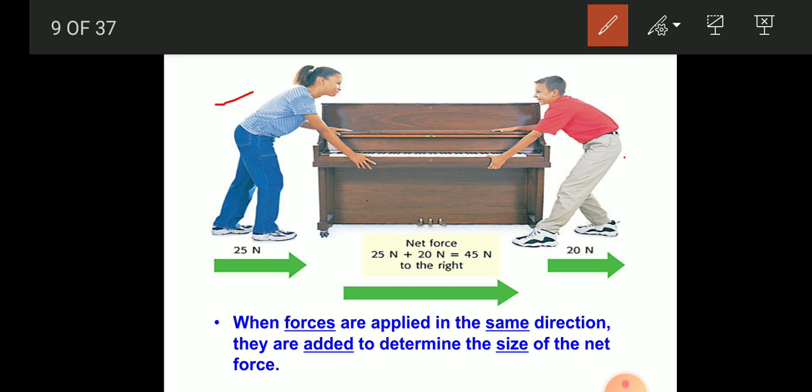In the same way, the boy is applying a force on the same table. So here there are two forces applied on an object. If we consider this as an object, here the person applies a force of 25 Newton. So 25 is the magnitude of force applied, and Newton is the unit of measurement of force. Newton is the unit used to measure force.